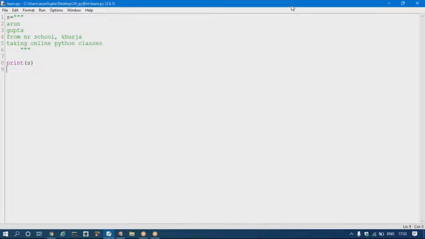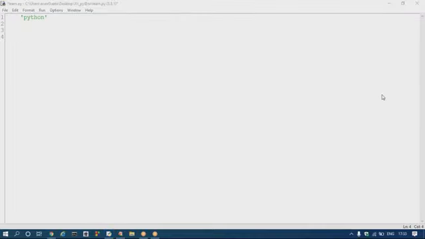So this is a basic introduction to strings. Now, if I define any string, every string has an index concept in Python.